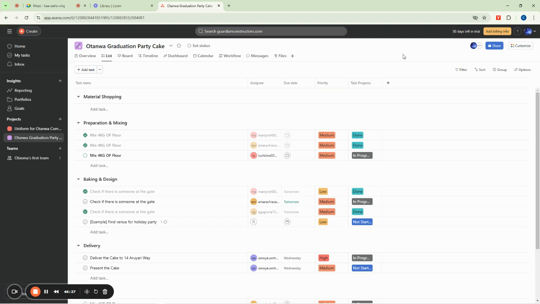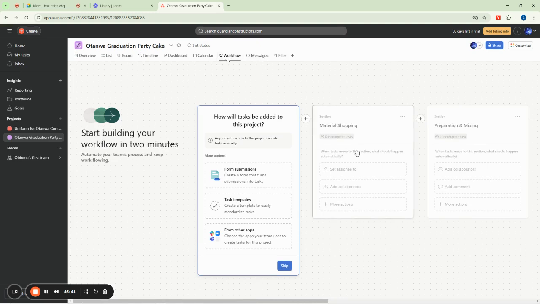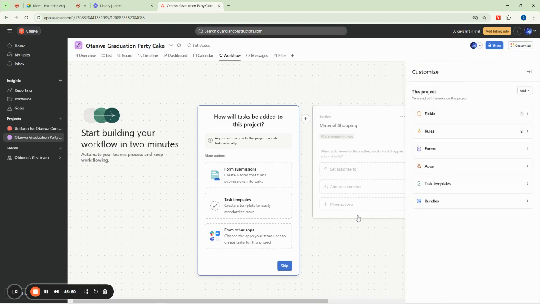Automation, you can find it under workflows, right? So if you come into workflow, you can decide to do your automation from here. But there's still another means. You can actually go through your customize and any of that.